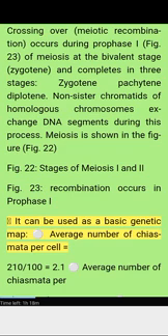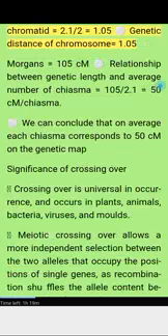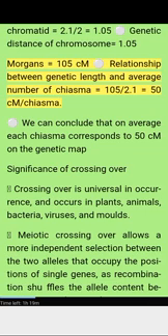Average number of chiasmata per cell equals 210/100, equals 2.1. Average number of chiasmata per chromatid equals 2.1/2, equals 1.05. Genetic distance of chromosome equals 1.05 Morgans, equals 105 cM. Relationship between genetic length and average number of chiasmata equals 105/2.1, equals 50 cM per chiasma. We can conclude that on average each chiasma corresponds to 50 cM on the genetic map.